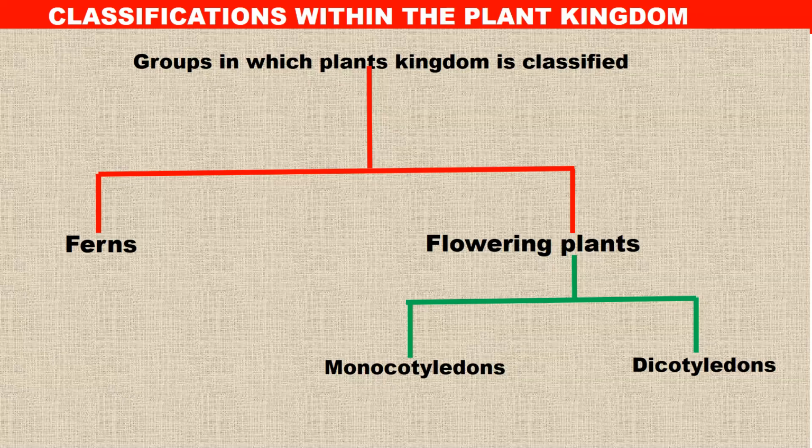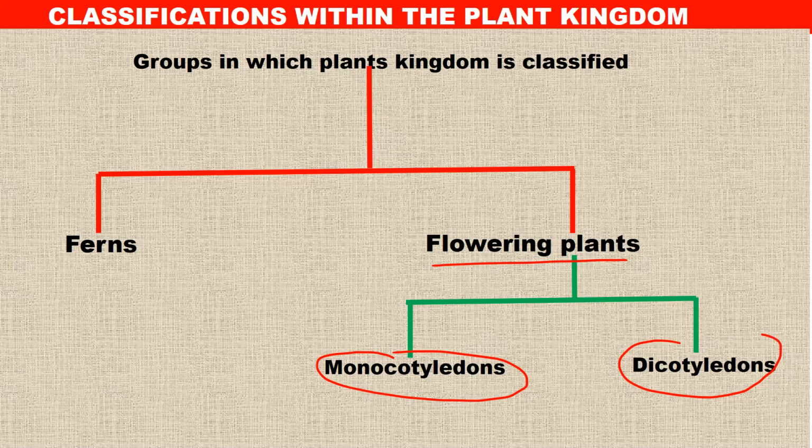Examples of non-flowering plants are ferns. Flowering plants are those that reproduce by producing flowers, fruits, and all those. Then the flowering plant is further subdivided into monocot and dicot, that is monocotyledon and dicotyledon, based on the cotyledons of their seeds.